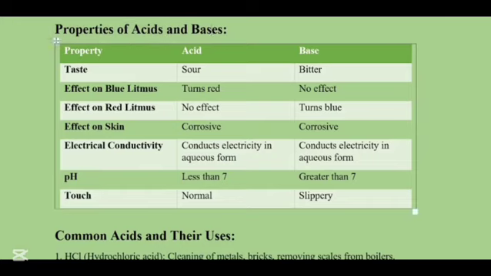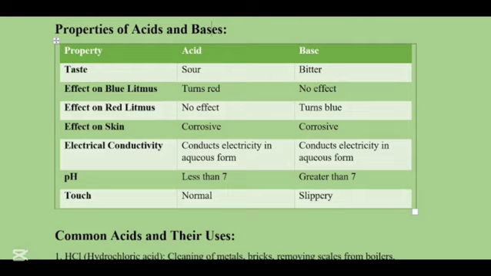Acids are sour in taste while bases are bitter. When acids are put onto the blue litmus, they turn red while bases have no effect at all. When acids are put on the red litmus, they have no effect but the bases turn blue. Acids are corrosive on skin and so are bases.